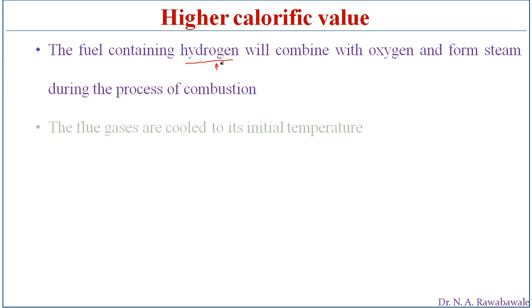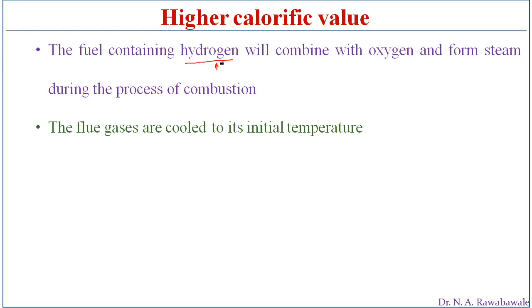Now the flue gases are cooled to the lowest temperature in order to condense the vapor produced by combustion of hydrogen, and the heat energy absorbed by this vapor is extracted. That is, the maximum amount of heat energy is extracted from the flue gases, including the heat carried by the steam.